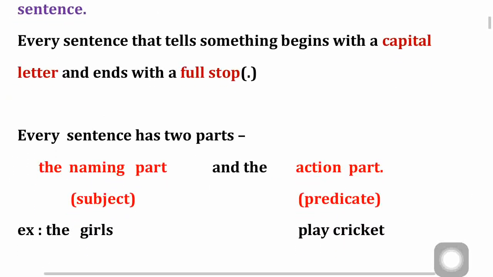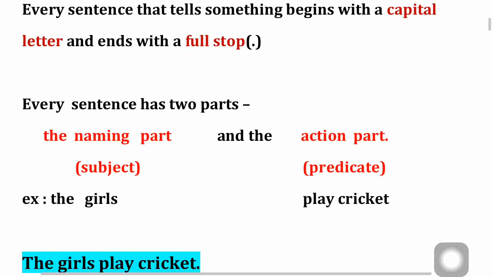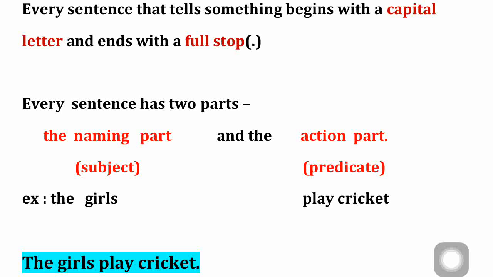Okay, now let's move on. Here see, every sentence has two parts, the naming part and the action part. I wrote the naming part and the action part in different colors. That means you have two parts, two sides. One will tell about the subject, what exactly you are talking about.